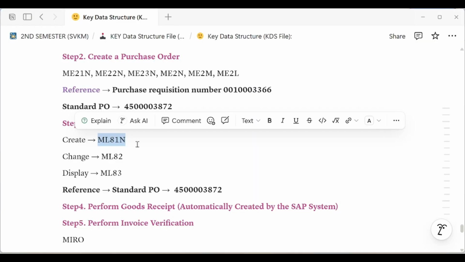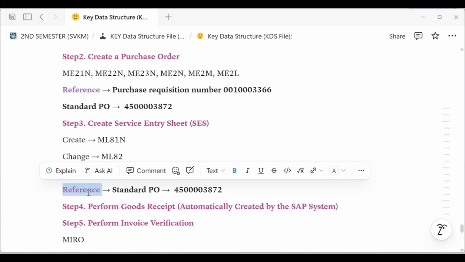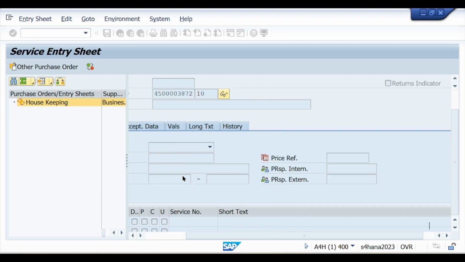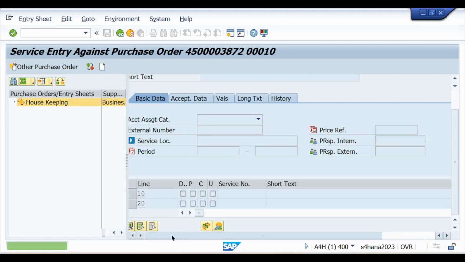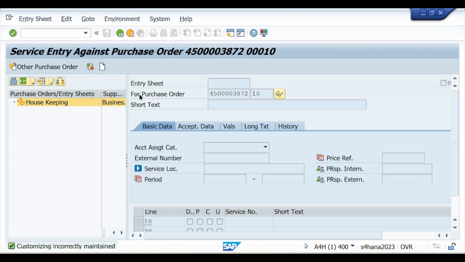enter the purchase order number. So the reference is the purchase order number. Enter the purchase order number, click on continue. Here you see the system automatically accepts the purchase order number.